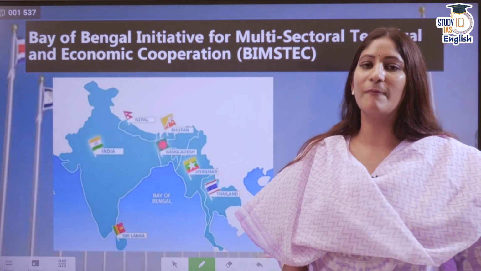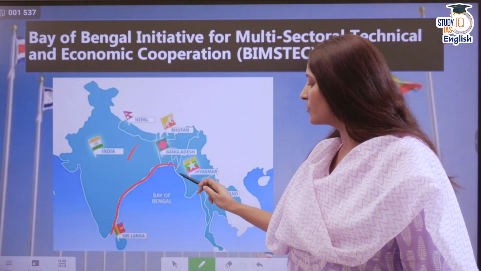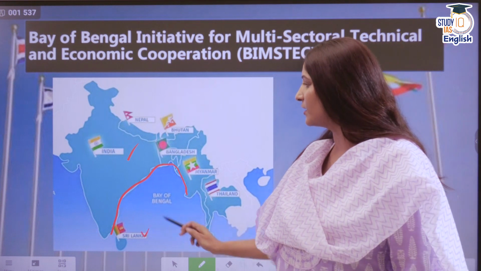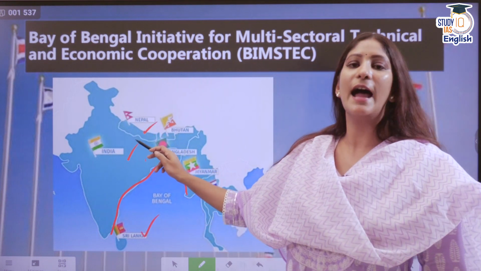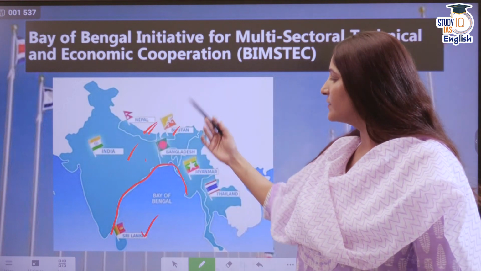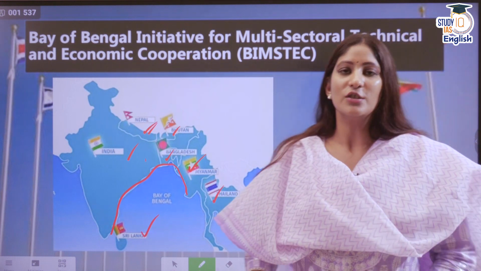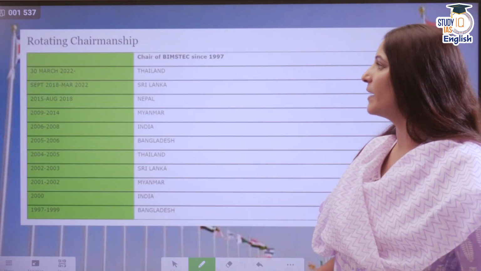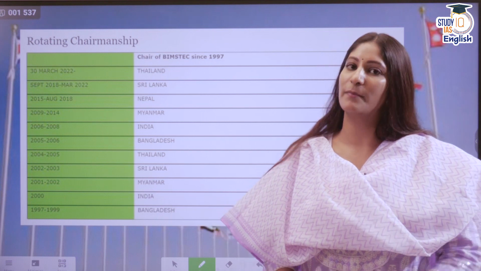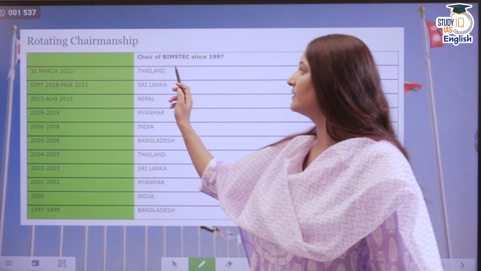As you can see with the help of map, India is a part of it, as it is close to Bay of Bengal. It has a shoreline with Bay of Bengal, not even close. Sri Lanka, Nepal doesn't have a shoreline with BOB, but it's a neighbor. Bhutan similarly, Bangladesh, Myanmar and Thailand as well. So I hope all this is getting understood by you. The rotating chairmanship concept also applies to BIMSTEC. So right now the current chair is Thailand.